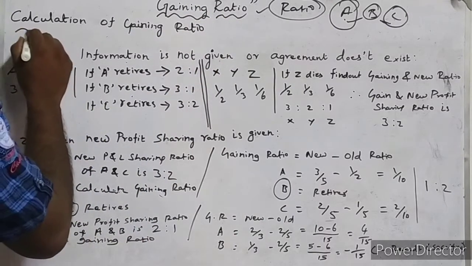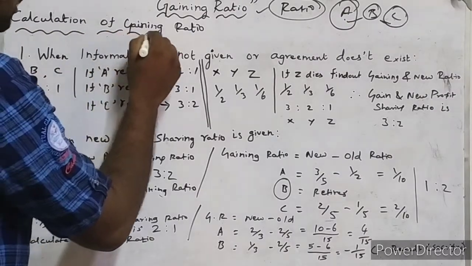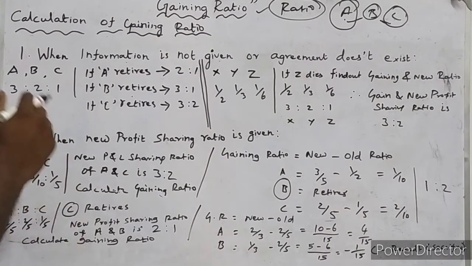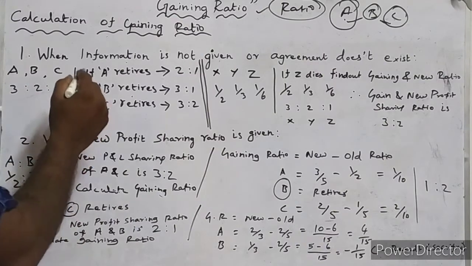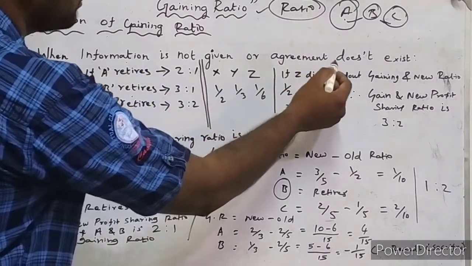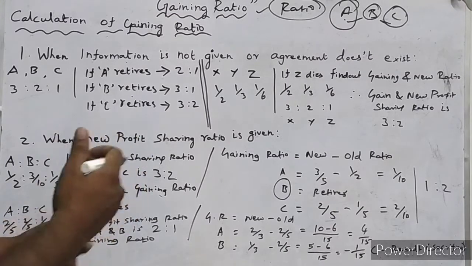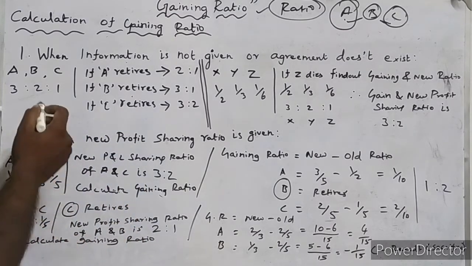Calculation of gaining ratio, how to calculate gaining ratio, all the situations we are going to tell one by one. First situation is when information is not given, or agreement doesn't exist. So they have given only their existing profit and loss sharing ratio. They fail to give the gaining ratio and new profit and loss sharing ratio. In that situation, how to calculate gaining ratio? We are going to discuss one by one.